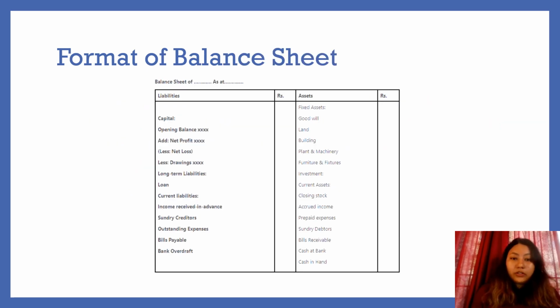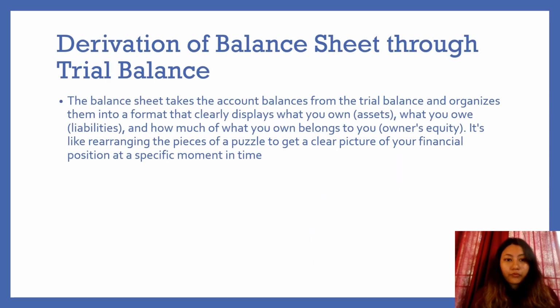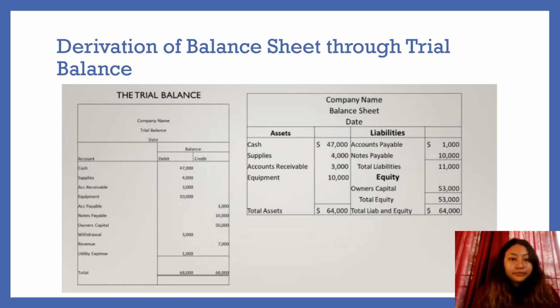We can see the format of balance sheet where we have liabilities and assets. Derivation of balance sheet through trial balance. The balance sheet takes the account balances from the trial balance and organizes them into a format that clearly displays what you own, that is assets, and what you owe, liabilities, and how much of what you own belongs to you, that is owner's equity. It's like rearranging the pieces of puzzle to get a clear picture of your financial position at a specific moment in time. We can see the relationship between trial balance and balance sheet here.